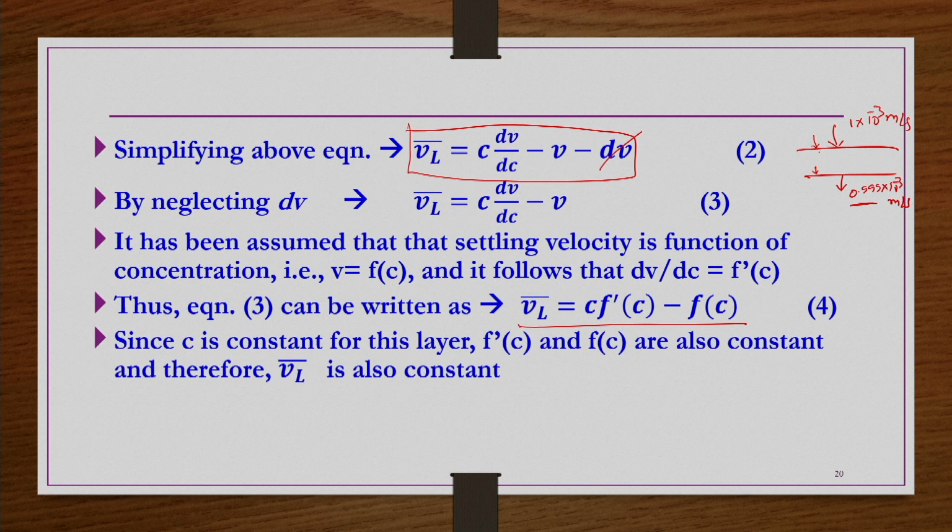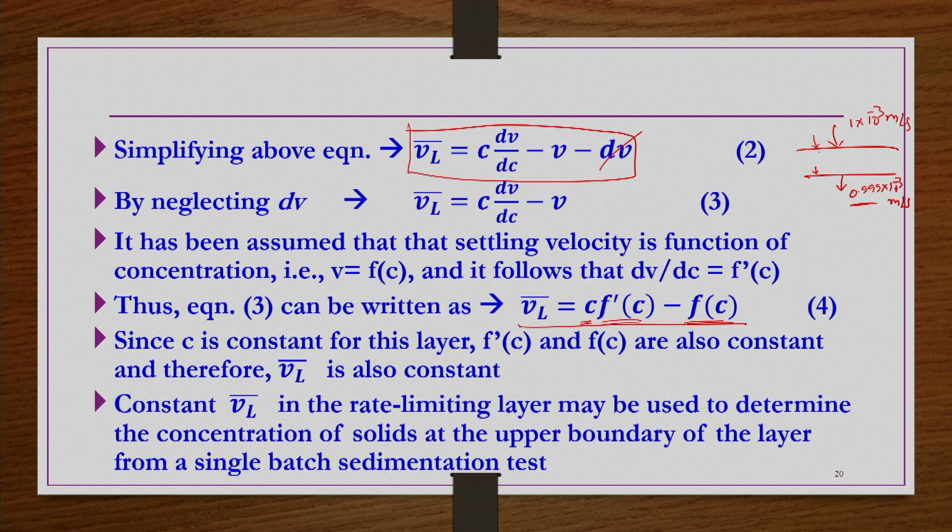It is just a designation here. Since C is constant for this layer, f prime C and f C both will be constant. So, VL bar is also going to be constant.